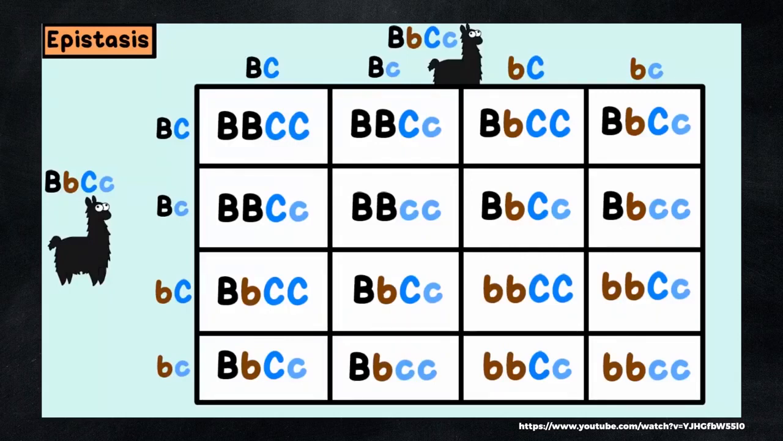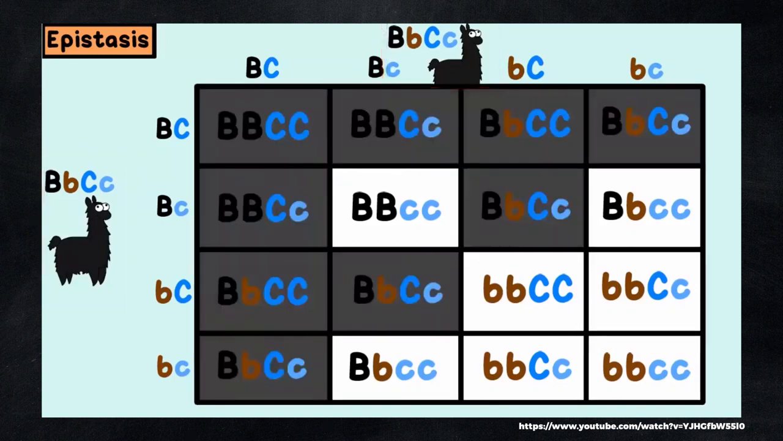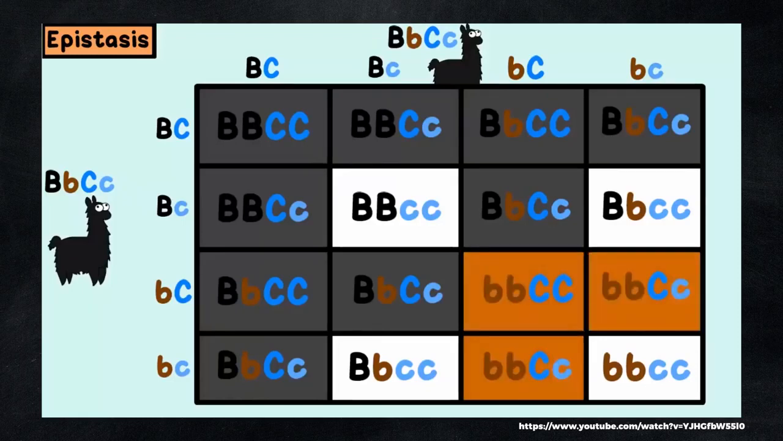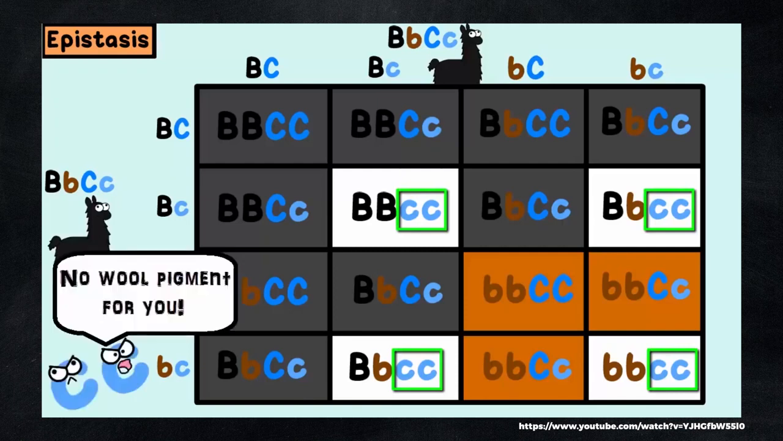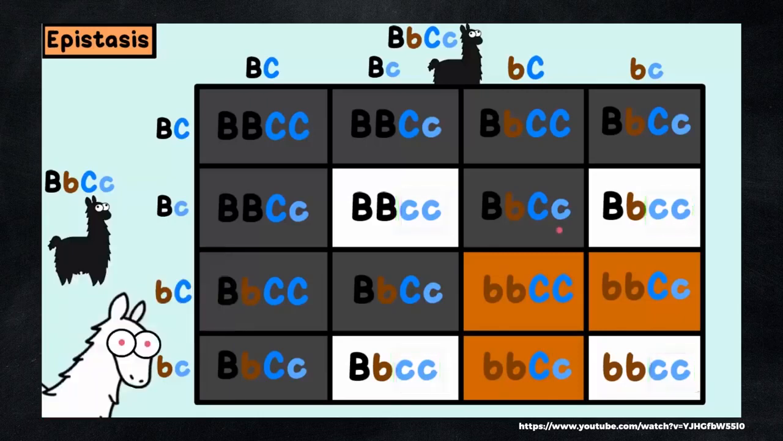If you notice in this dihybrid, crossing two heterozygote llamas, any llama with big B will typically give a black llama, and little b, little b will typically give a brown llama, in all cases unless they inherit little c, little c. If the llama has a little c, little c in its genotype, then the gene for wool color is not expressed, and the llama is albino. This means that no pigment is expressed at all.